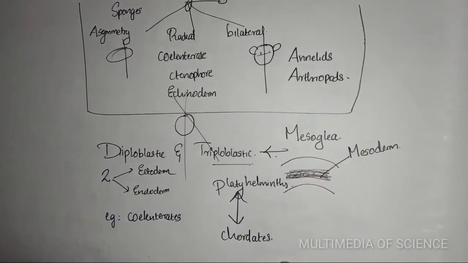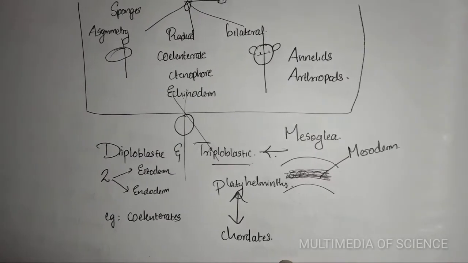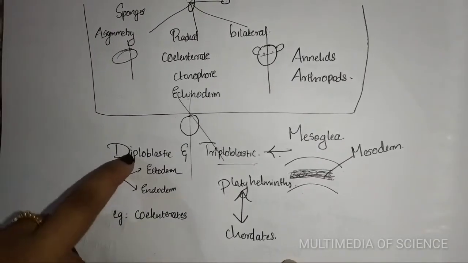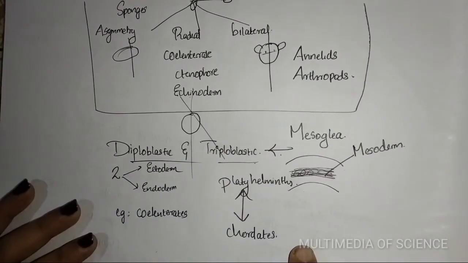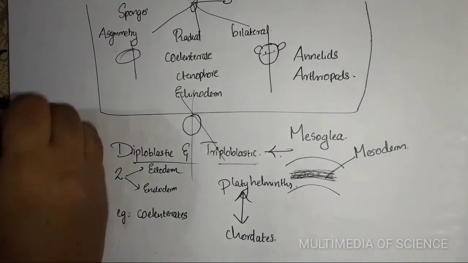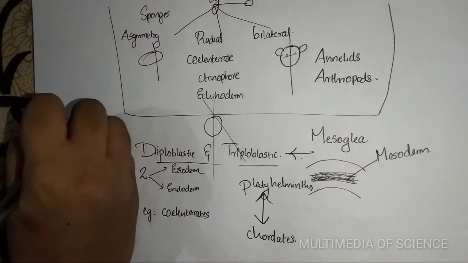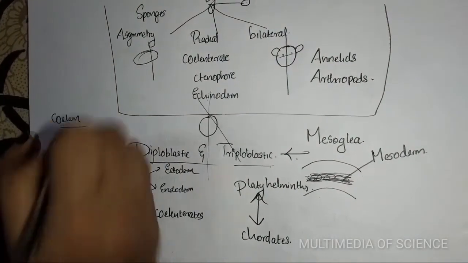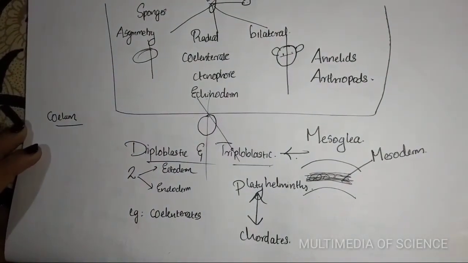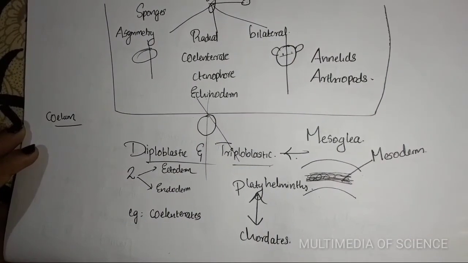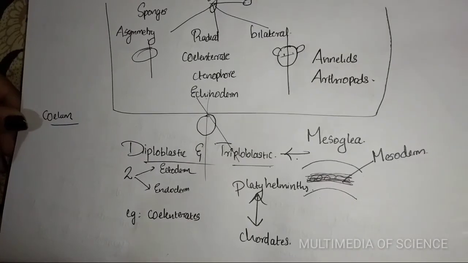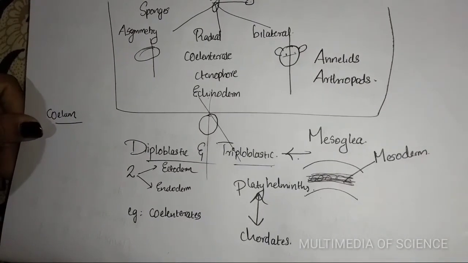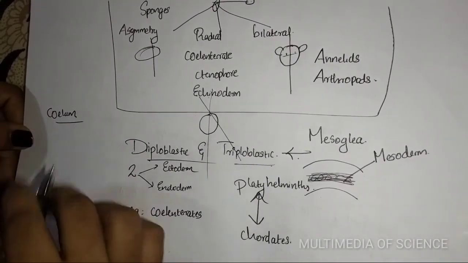Clear? Next is a subtopic related to diploblastic and triploblastic, that is the coelom, which I already told you about. There are coelomates, pseudocoelomates and acoelomates. I already discussed this, and now I am dealing with some examples only.